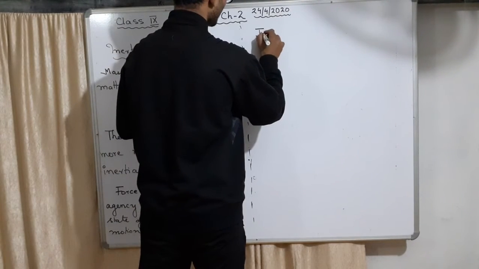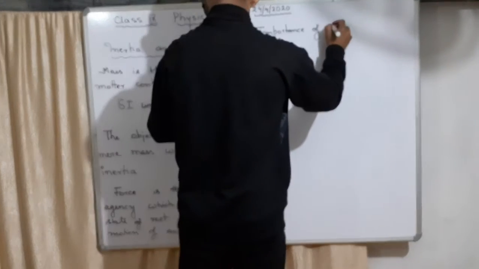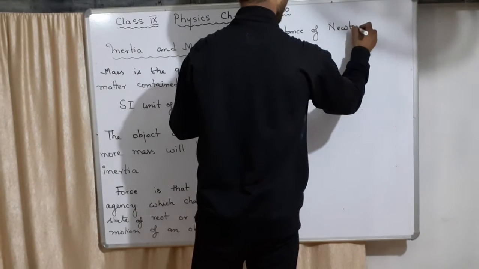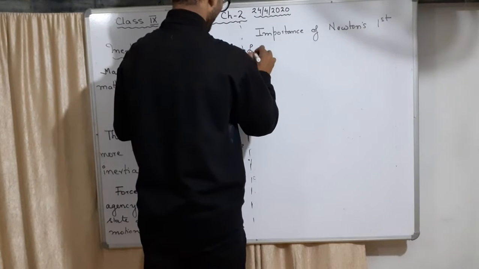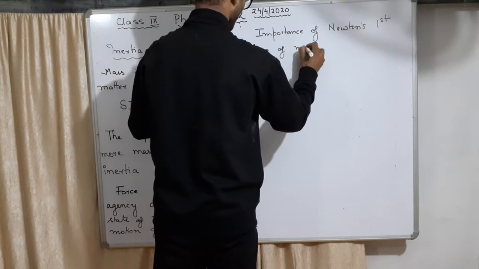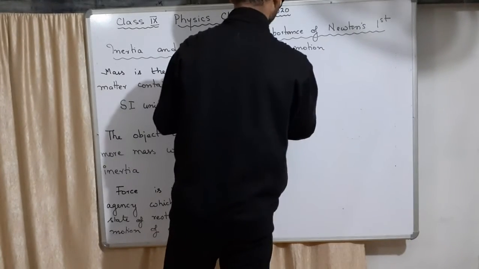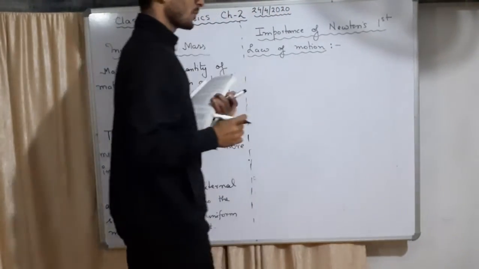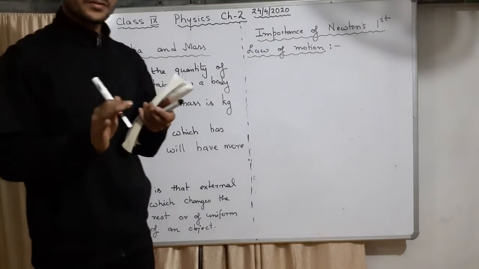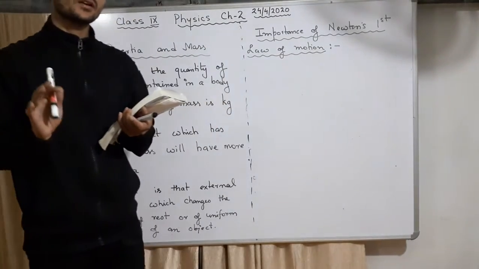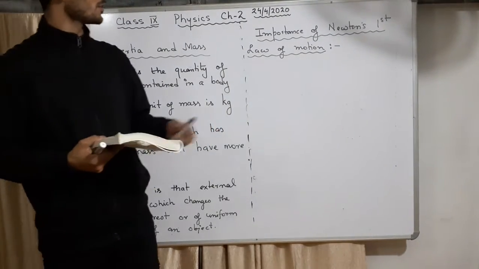Next is the importance of Newton's first law of motion. Why is it important? We know what Newton's laws of motion are. It is very much connected to inertia. It says that an object will remain at rest or in uniform motion unless and until some external force acts on it to change the state of motion or rest. So this is called Newton's first law.